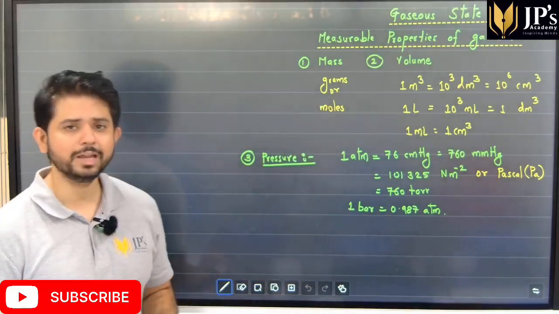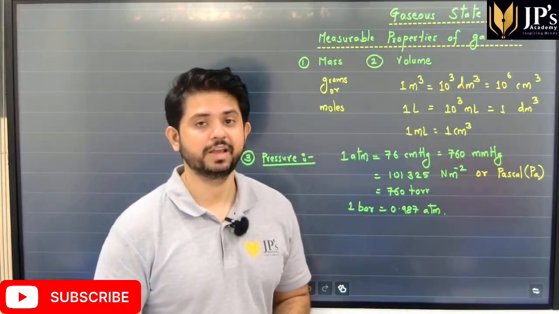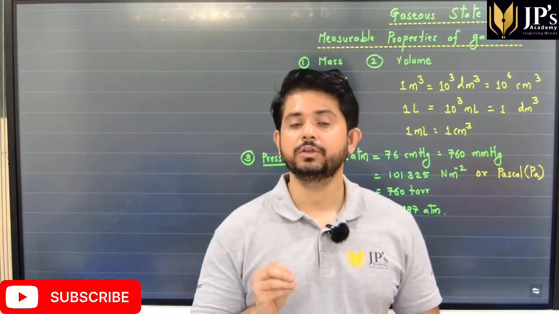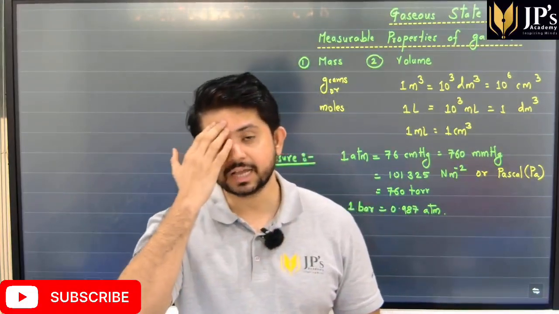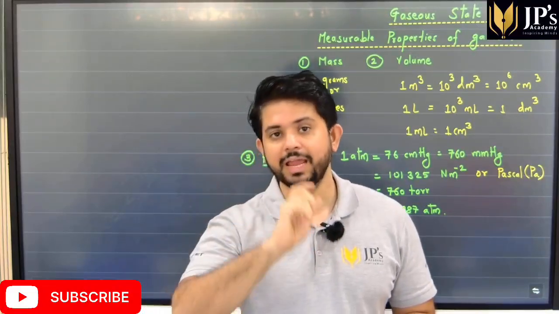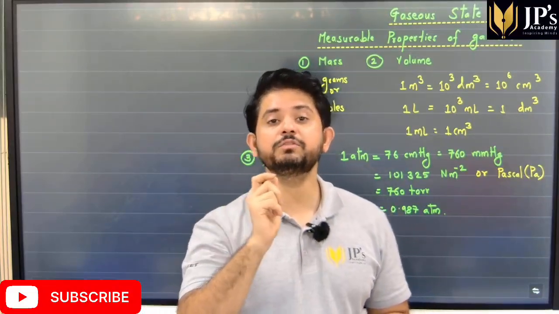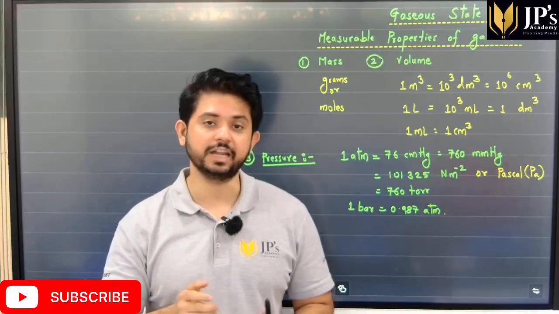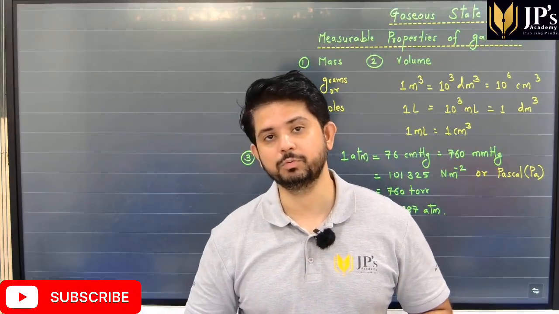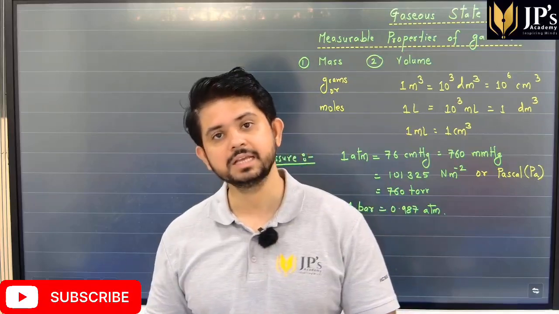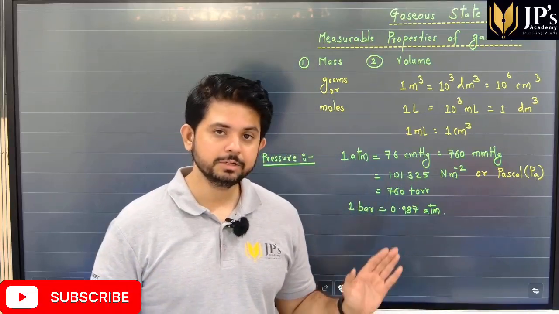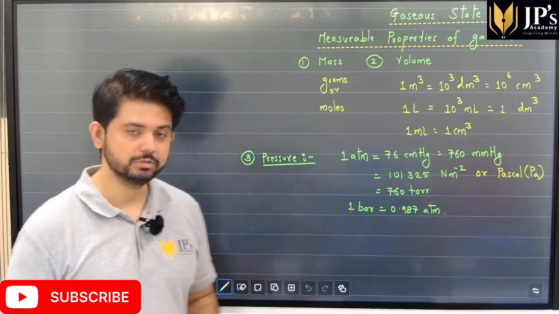Then we can also calculate the volume of gases. Volume, I repeat, is the size of the container, because it is the volume available for the gas molecules to move within the container. So the volume of the gas is equal to the volume of the container. And similarly, students, what exactly is pressure?